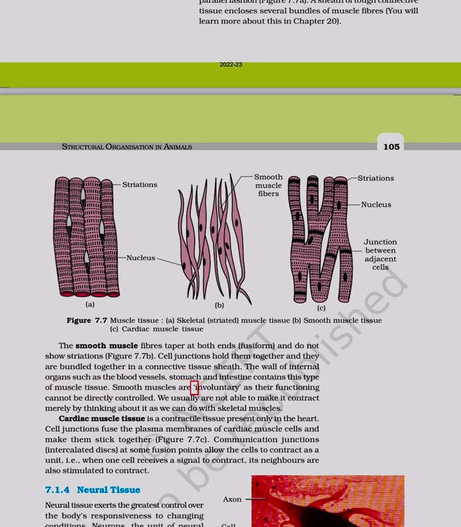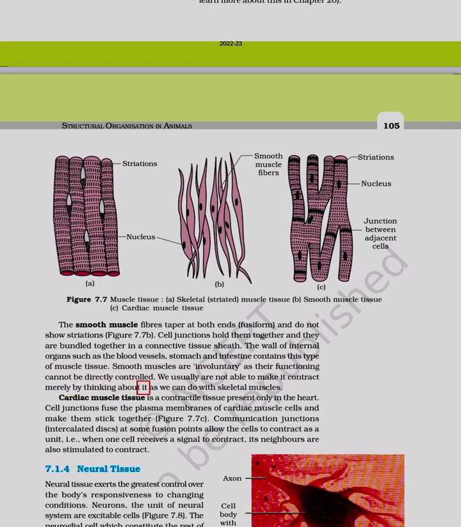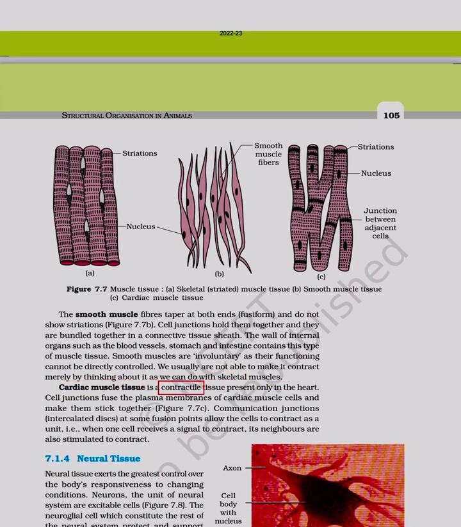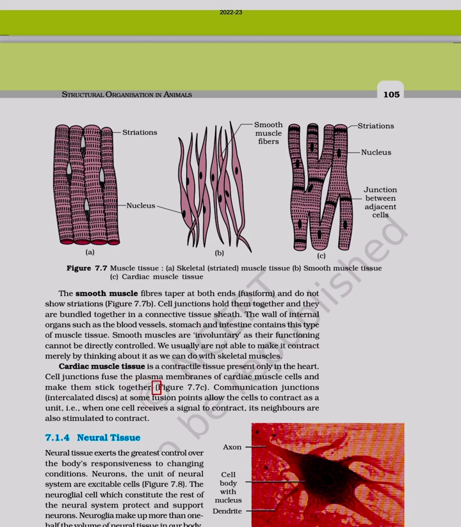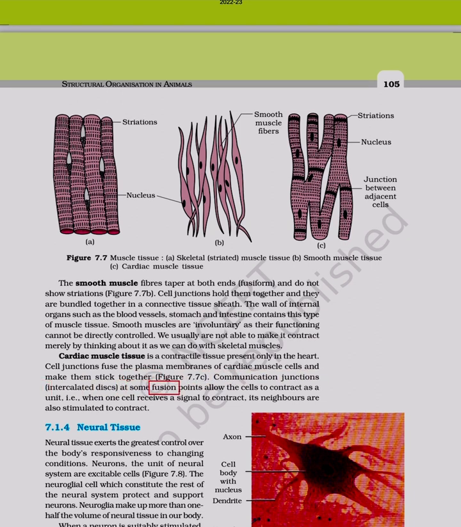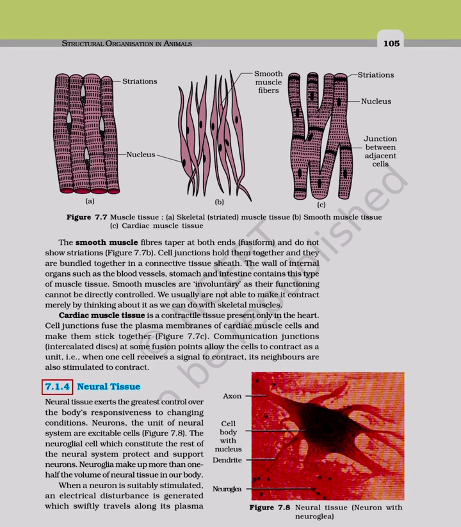Smooth muscles are involuntary as their functioning cannot be directly controlled. We usually are not able to make it contract merely by thinking about it as we can do with skeletal muscles. Cardiac muscle tissue is a contractile tissue present only in the heart. Cell junctions fuse the plasma membranes of cardiac muscle cells and make them stick together. Figure 7.7c. Communication junctions. Intercalated discs at some fusion points allow the cells to contract as a unit. That is, when one cell receives a signal to contract, its neighbors are also stimulated to contract.